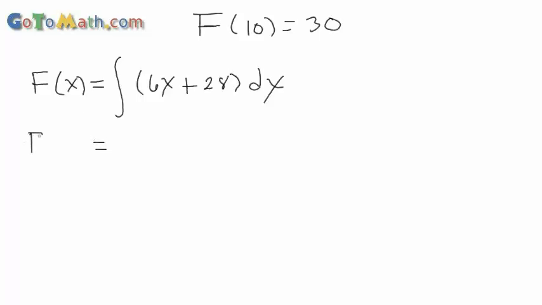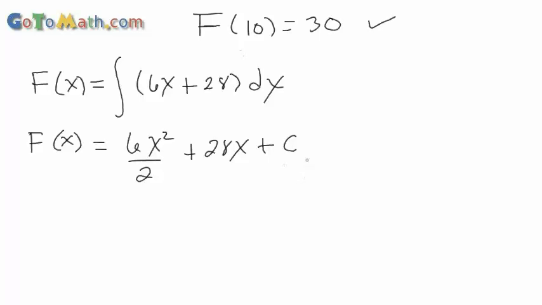Okay, so if you've watched some of the previous ones in this section, you should be able to figure out what this is, right? So we add 1 to the exponent. So we're going to say 6x squared, add 1 to the exponent, then we put 2 down below, plus tack an x on that 28 there. And then remember, don't forget your c, right? But since we're given some initial conditions up here, we're going to figure out what this particular c is.